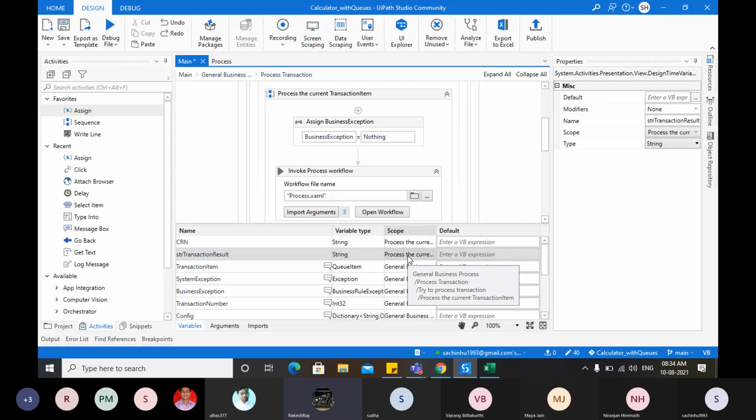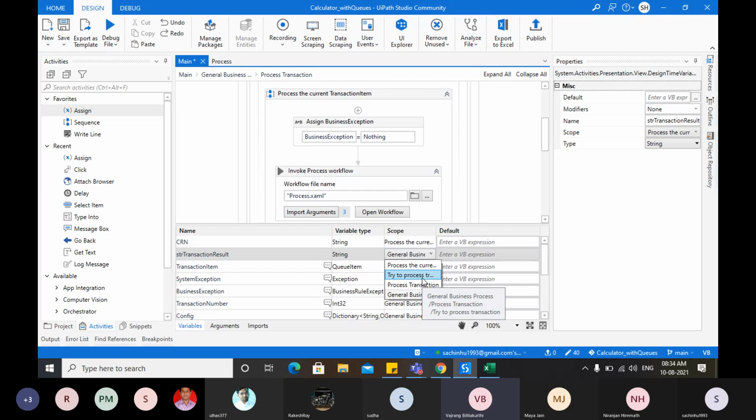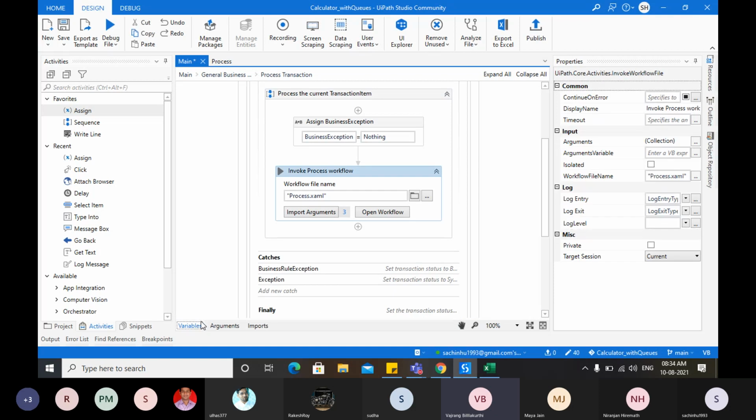Change it to general business. You can add it only to process transaction if you ask me, because everything is there in process transaction only. Don't add, see, this is not a good practice to add everything to the main scope. So change it back to either try process or process transaction. That can be the correct item. Do follow, don't add the variables outside their scopes.